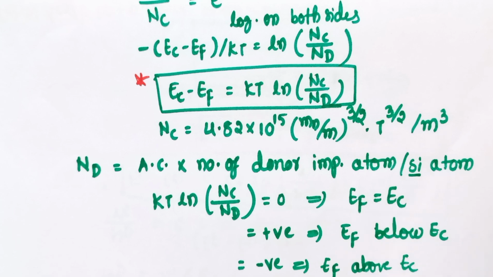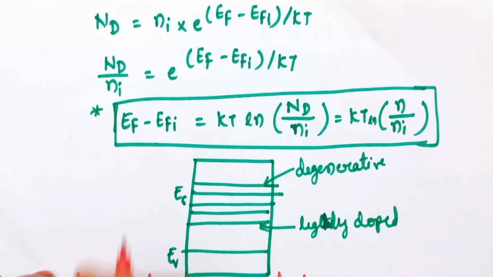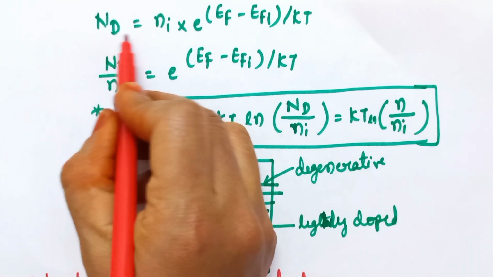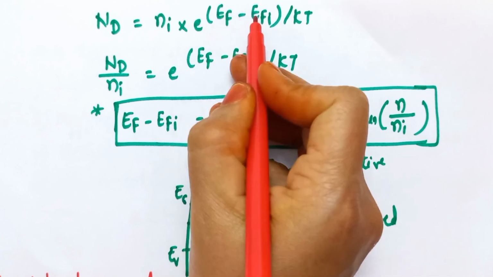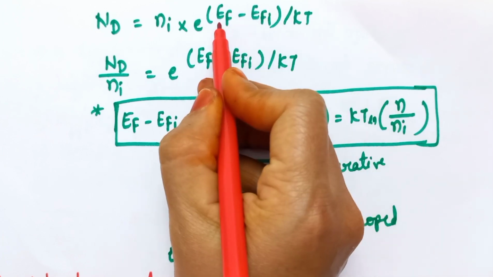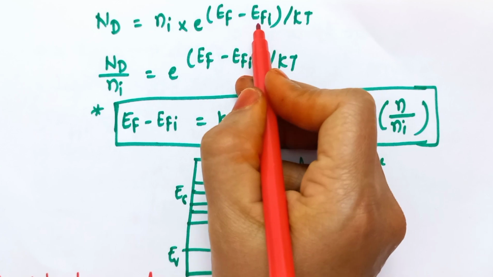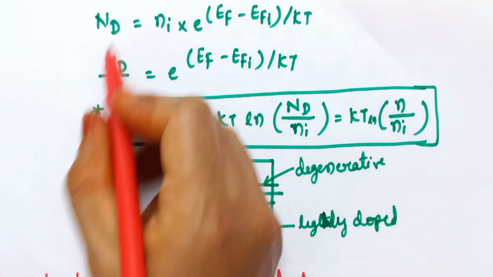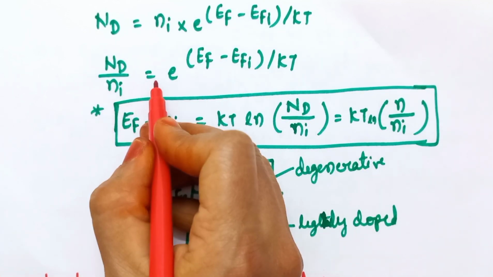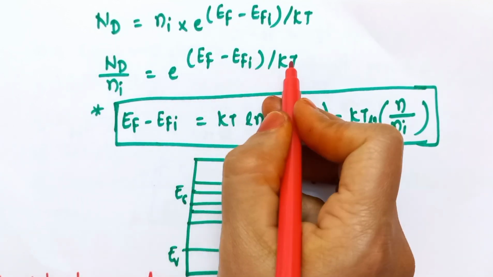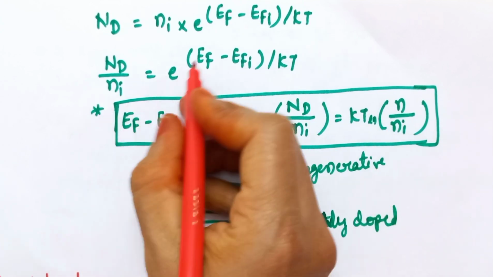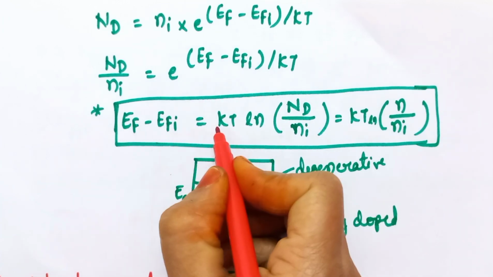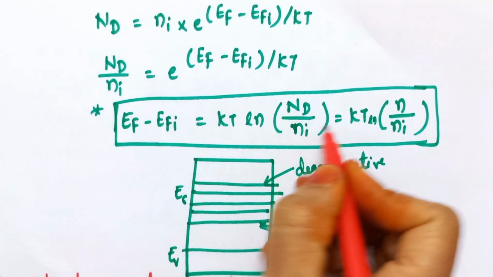If we consider the intrinsic carrier concentration Ni, then we can write the expression for Nd as Nd is equal to Ni into e to the power of Ef minus Efi by Kt. Ef is the Fermi level of the current semiconductor and Efi is the Fermi level of the intrinsic semiconductor. So if we rearrange this equation, we get Nd by Ni is equal to e to the power of Ef minus Efi by Kt. Therefore we can write the expression for the difference in the Fermi levels as Ef minus Efi is equal to Kt ln of Nd by Ni.